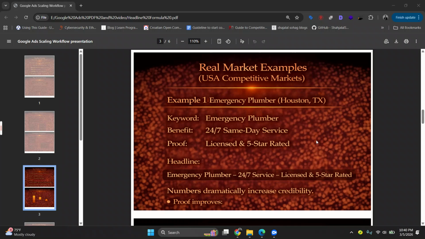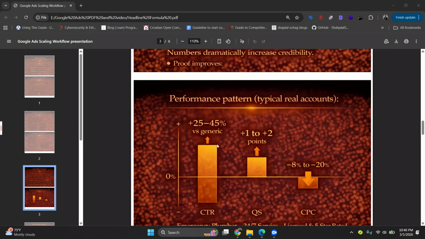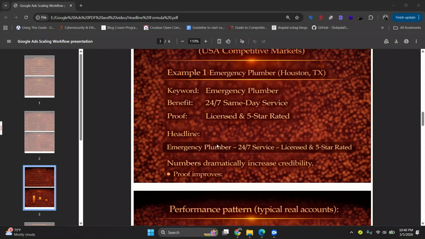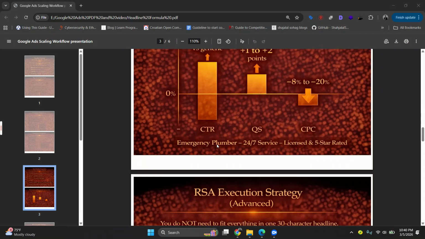The performance pattern in typical real accounts: CTR improves 25 to 45% over generic headlines, quality score increases plus 1 or plus 2 points, and CPC decreases 8% to 20%. Just a small change.